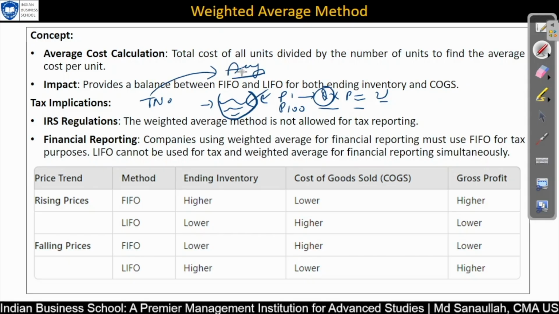Okay, that is also further classified based on the period. Maybe within 1 month, whatever we have purchased. This one I was talking about for the entire year. If within 1 month you have purchased maybe 3 times, the total cost will be added up here, and then we divide by the total quantity purchased, and then the average price will be charged to that particular period. Okay, so that will also come into your lecture further.